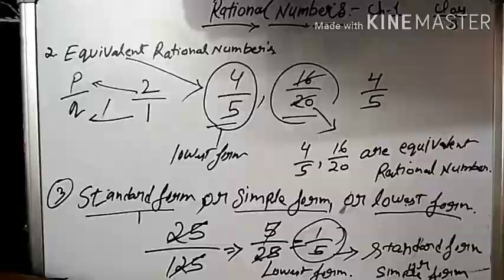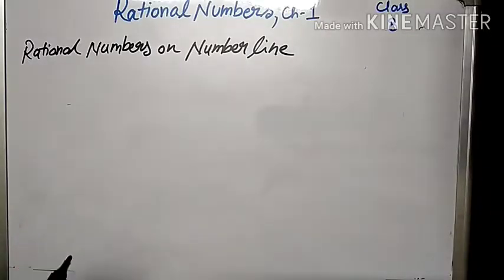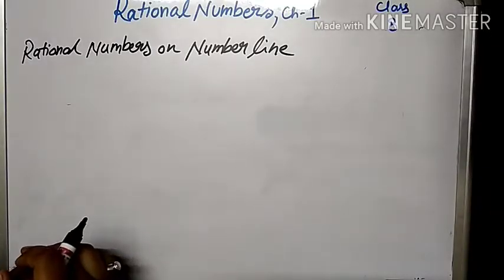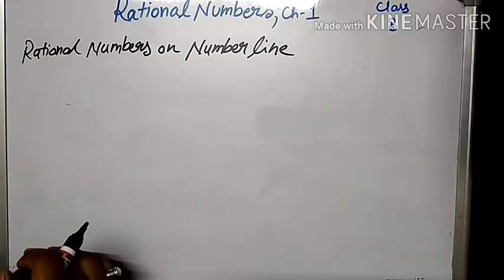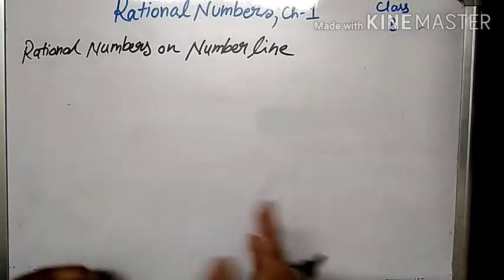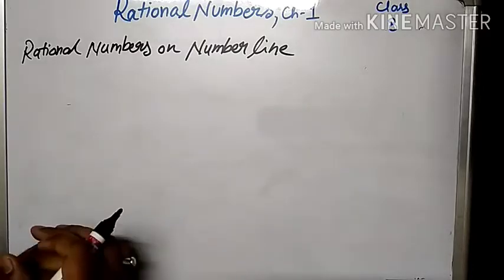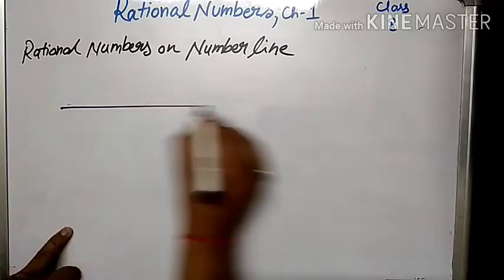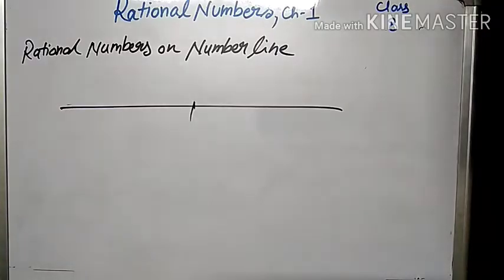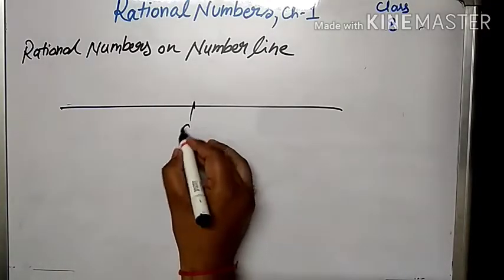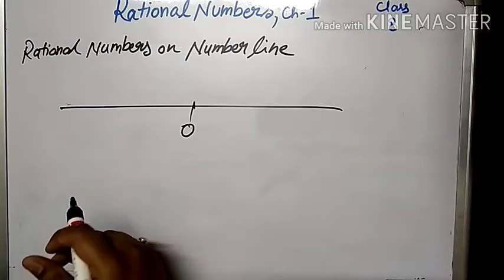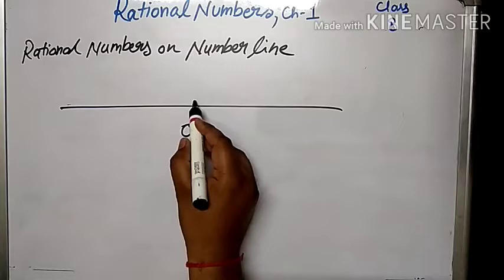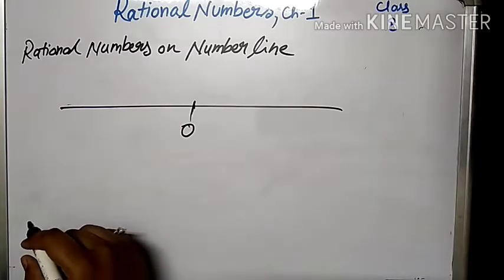So let us move to the next point. Hello students. Now we will move to the next point, that is rational numbers on the number line. Till now you have understood what rational numbers are. Now, how to represent them on a number line, we first have to know what a number line is. So let us draw a line. Suppose this is a straight line and in the center we mark it as 0. We have already discussed that 0 is also a rational number. So in the center we have taken it as 0.